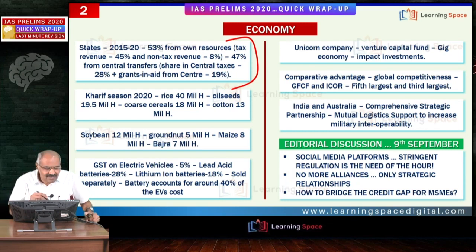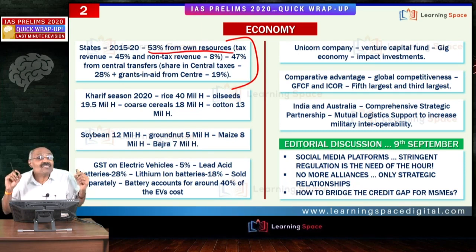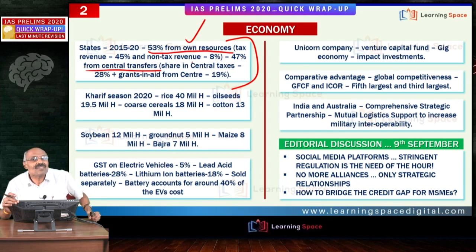If you look at the states, 53% from own resources. Friends, 5 years statistics are taken from 2015 to 2020 for all the states put together. For some of the states, it may vary, but overall, all the states in the Indian Union, if you take for 5 years, 53% from own resources, 47% from central transfers. This point, please don't forget. Almost half own resources, almost close to half, that is from central transfers.